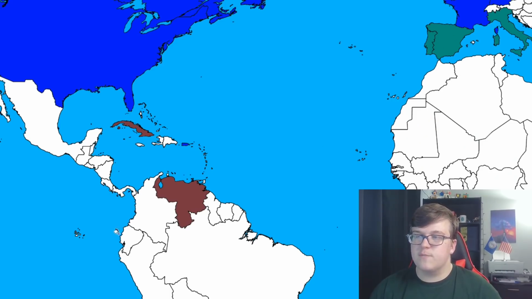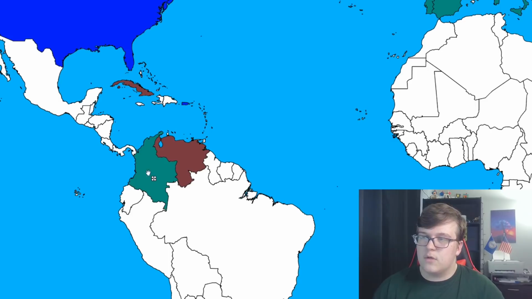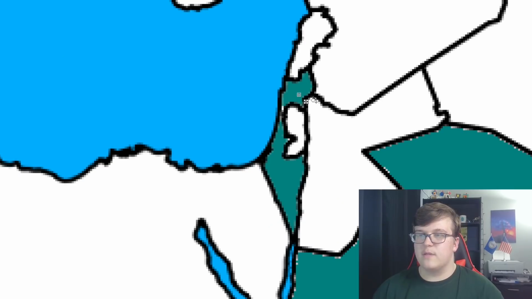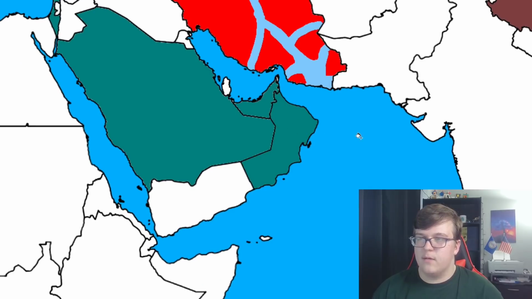Now, with support countries being acknowledged, this would set off a chain of events of countries supporting the country because their enemies are supporting the other. And this could evolve into a World War III, if you wouldn't consider this one already. So Colombia becomes a support country, Israel becomes a support country, as well as Oman and South Korea.